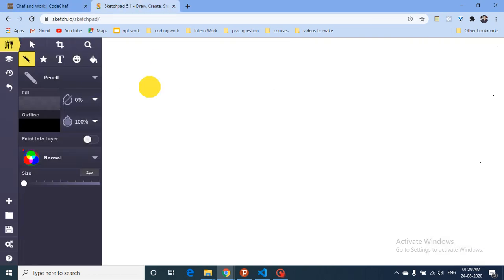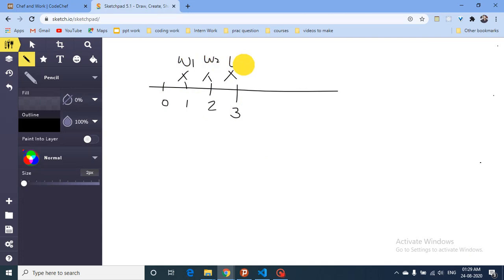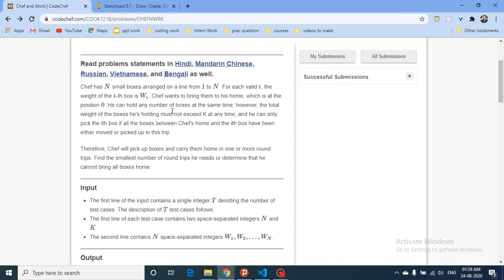So there is a number line with 0, 1, 2, 3 and so on, and there are some boxes here which have weights w1, w2, w3, and you have to bring all of them to the 0th point. Now he can hold any number of boxes at the same time. However, the total weight of the boxes he is holding should not exceed k at any time.